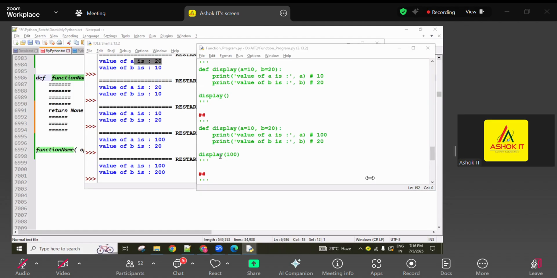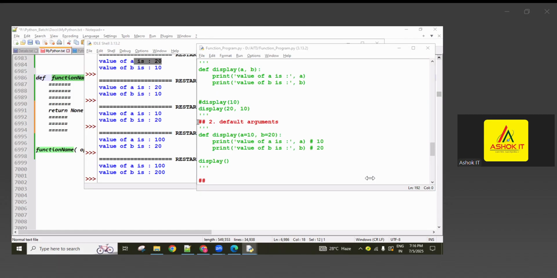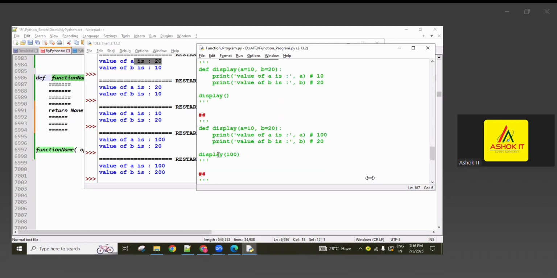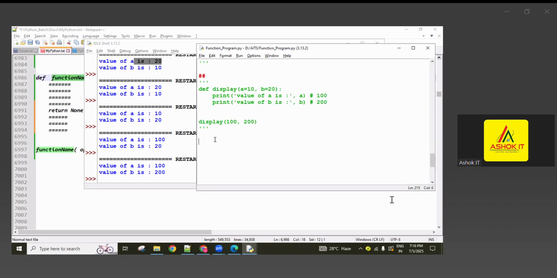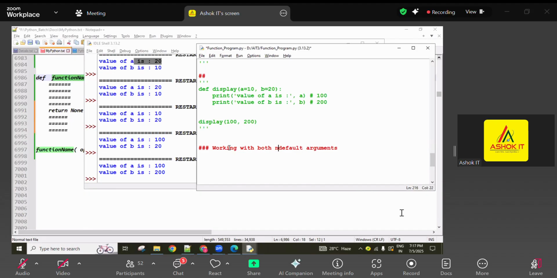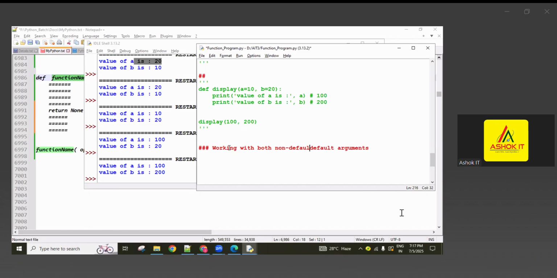Now combination of both, guys. Combination of both we can use in the final program: working with both non-default and default arguments.